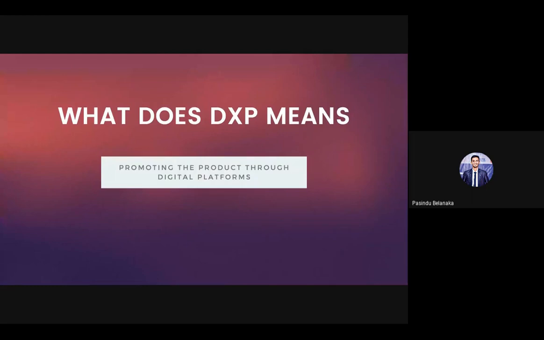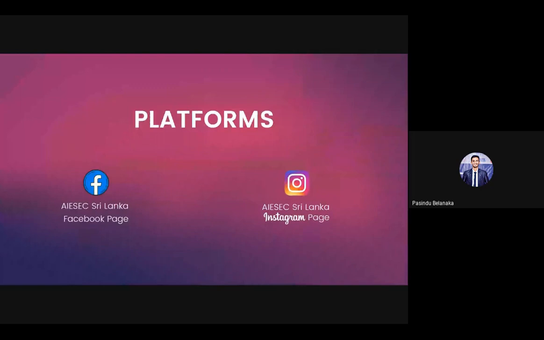So putting up Facebook ads is one of the methods of this DXP marketing. Digital marketing is the main thing that I want to highlight here. We have the iSec Sri Lanka Facebook page and Instagram page for this DXP marketing.